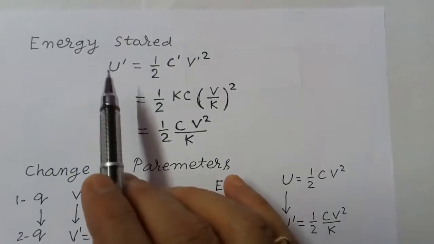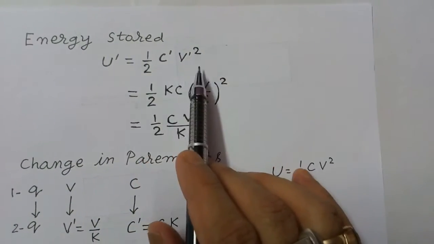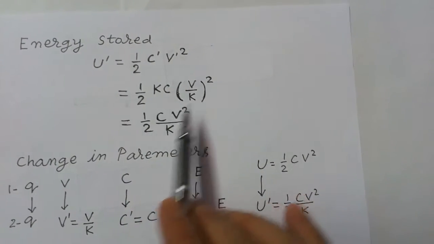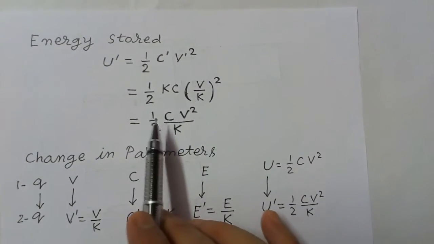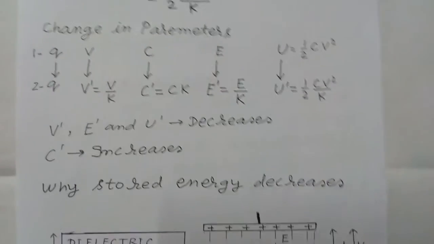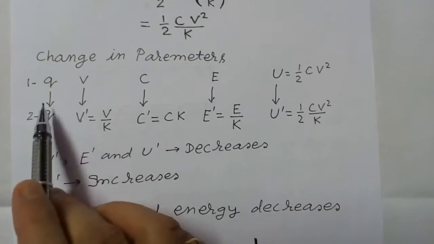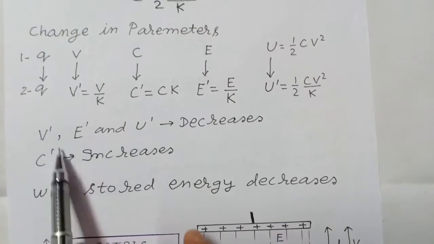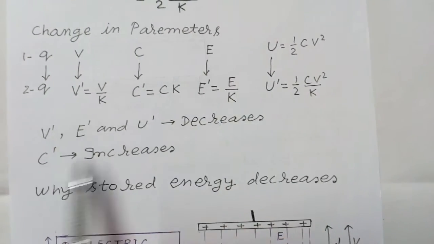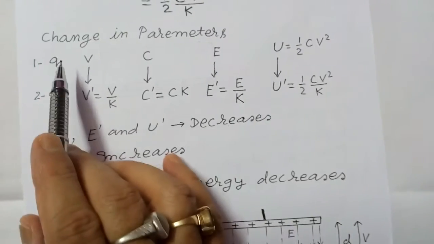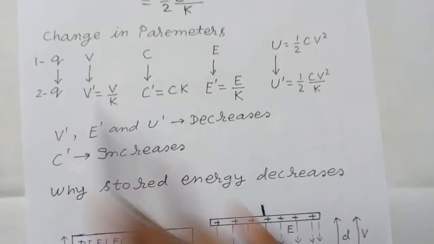You may see here U dash is equal to half C dash V dash square, C dash is equal to KC and V dash is equal to V by K. Solve it. So potential energy becomes half CV square by K. Now there is a question. So these are the parameters which are changing. V dash, E dash and U dash decrease, C dash increases and Q remains constant. There is no change in charge.